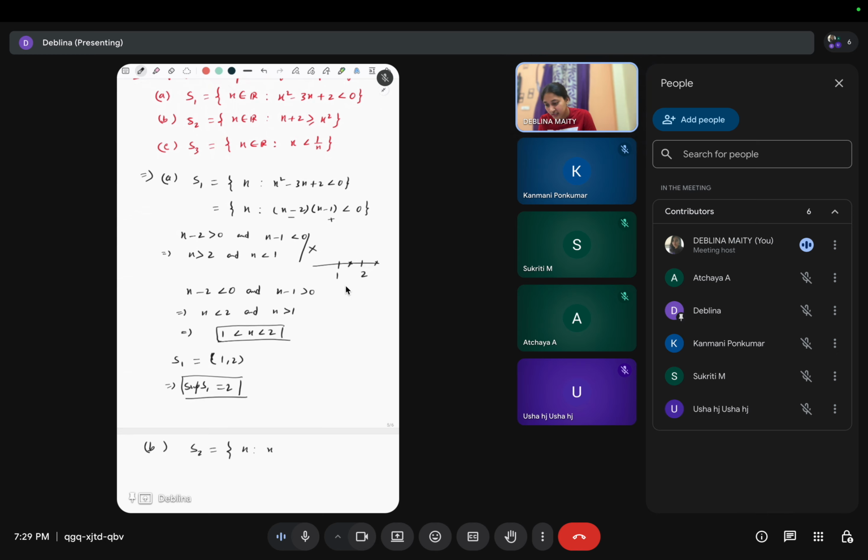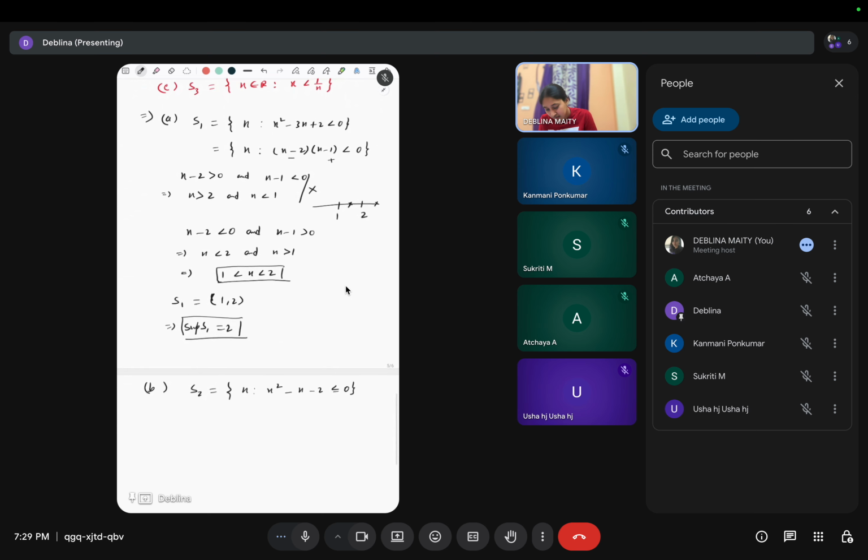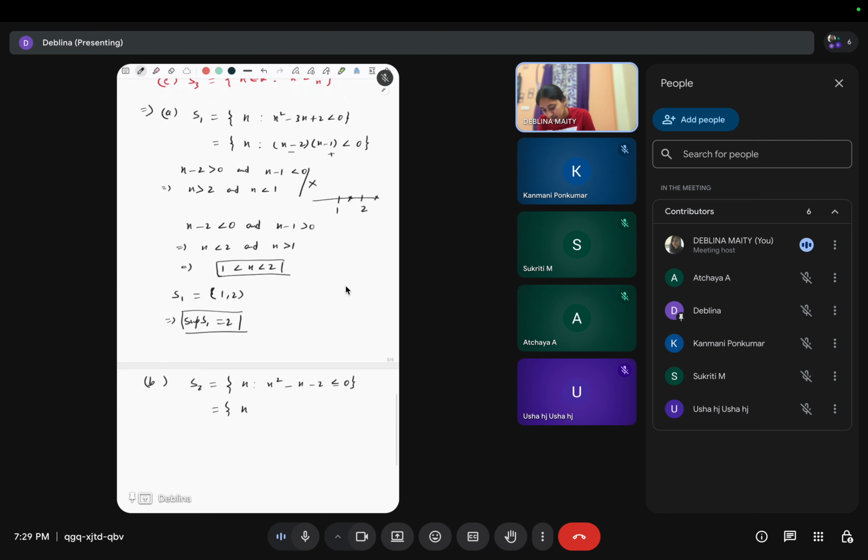Okay, I will check. x squared minus x minus 2 will be less than or equal to 0, right? This means this is (x minus 2)(x plus 1). So it will give the set, it will lie here, right?